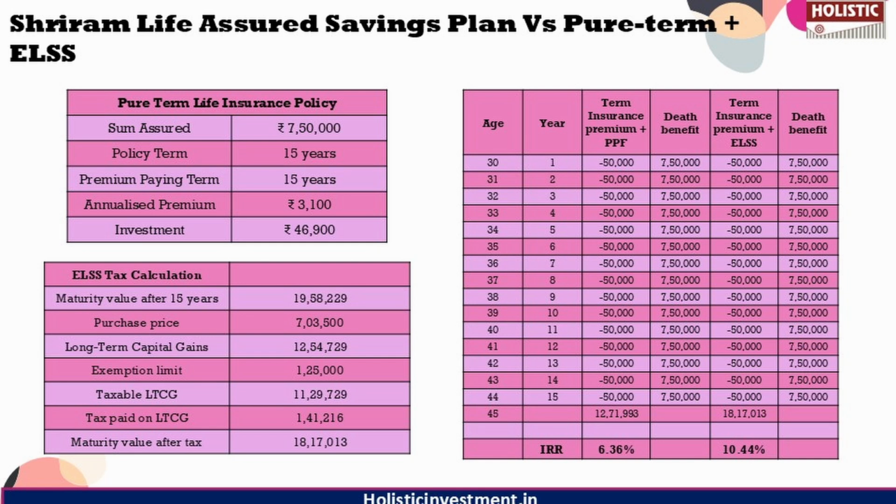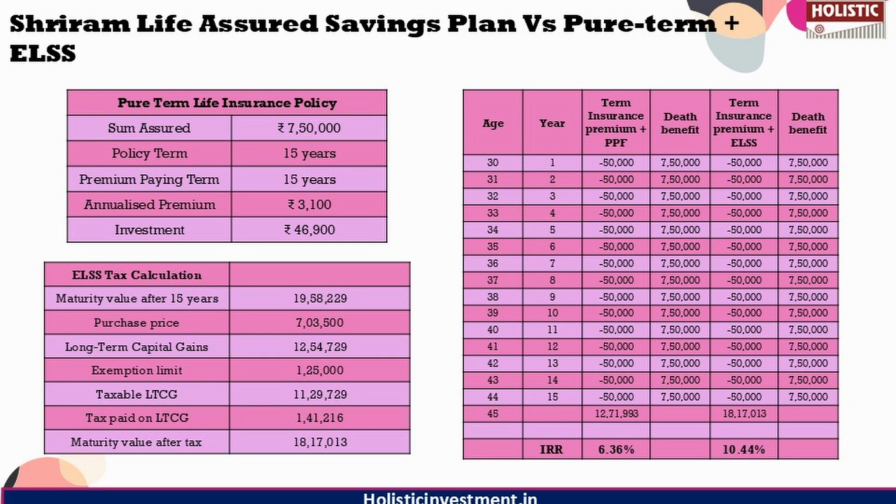So we have kept the Shriram Life Assured premium as the parameter for a fair comparison. There we were paying a premium of 50,000. Here that budget is allocated to insurance and investment. So in premium only 3,000 is paid, and the remaining can be used for investment.